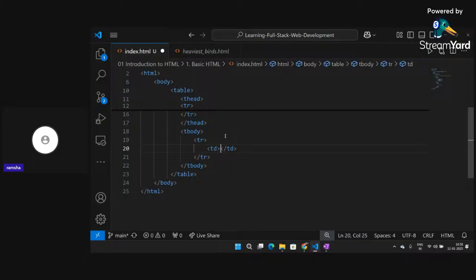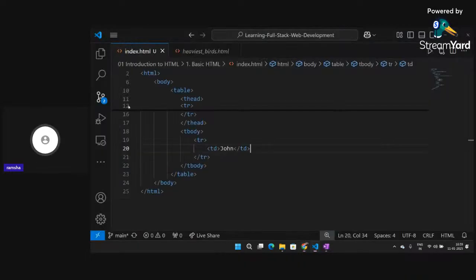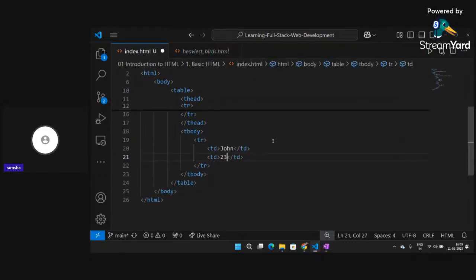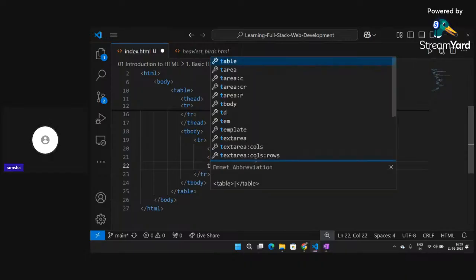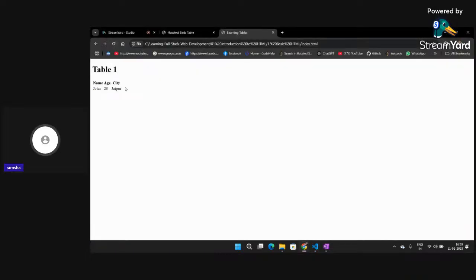So first name I can add here, let's say, what I can write here for name, John. Let's suppose I write here John, and I save this. Click on refresh, and you can see below name I am getting John. I can add more things, like the age of John will be 23, and I can write here city as, let's suppose, Jaipur. Okay, and I click on refresh, so you can see I'm getting this.